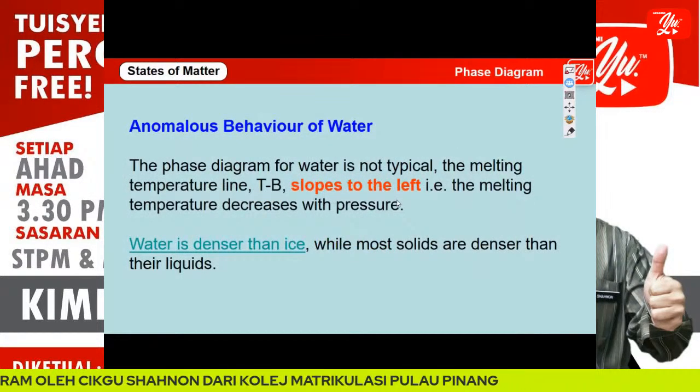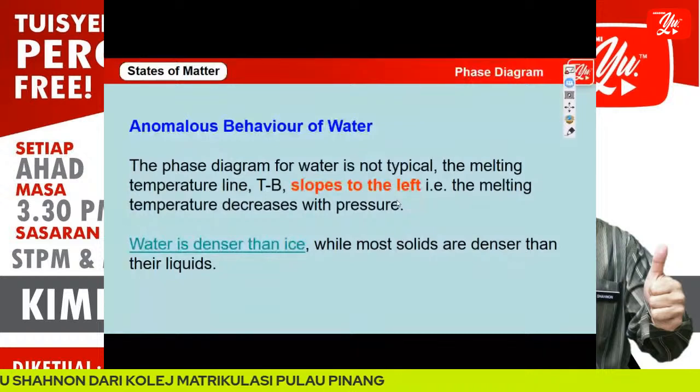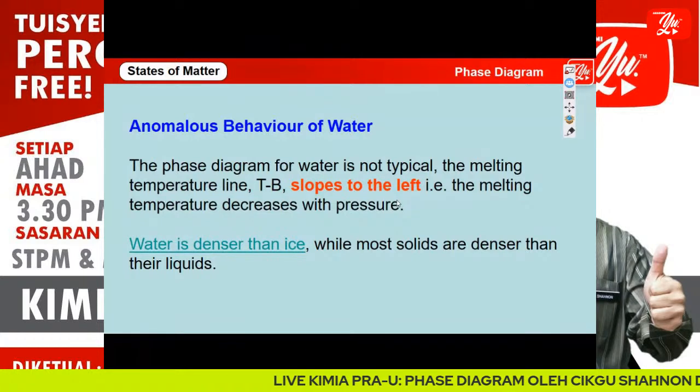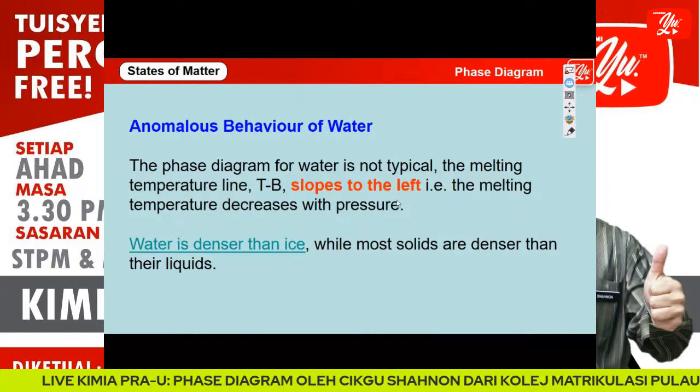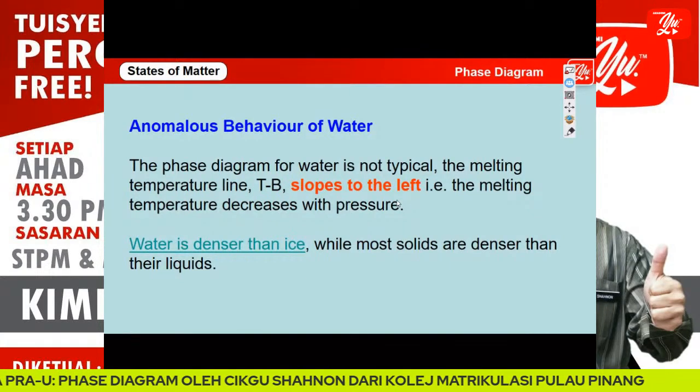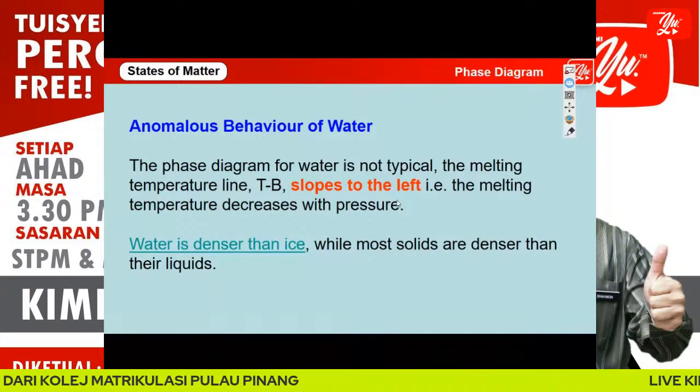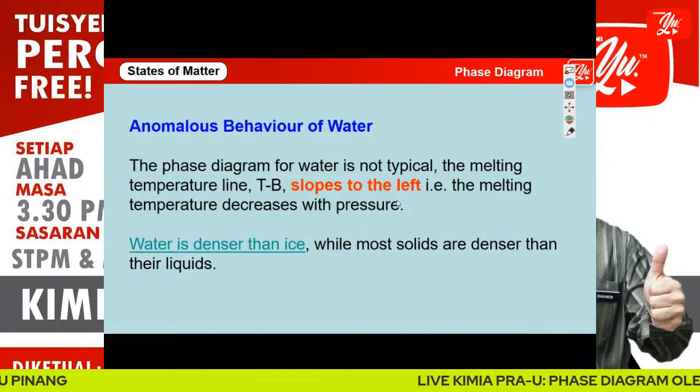Okay, anomalous behavior of water. The phase diagram for water actually is not typical. The melting temperature line, as we can see, the TB curve slopes to the left. That means the melting temperature decreases with pressure.